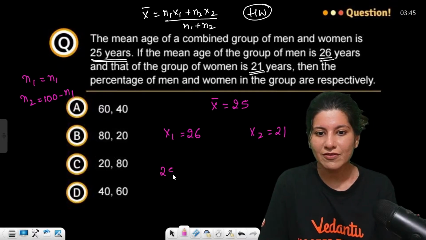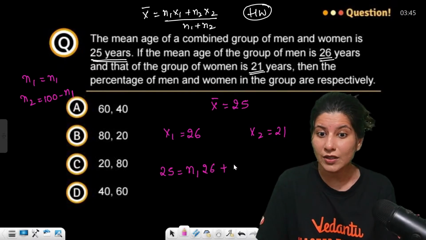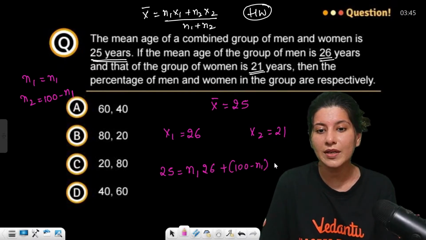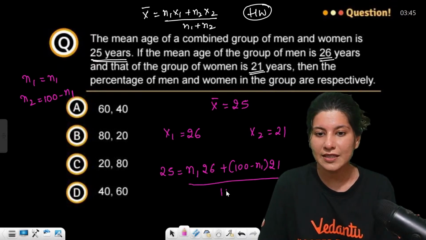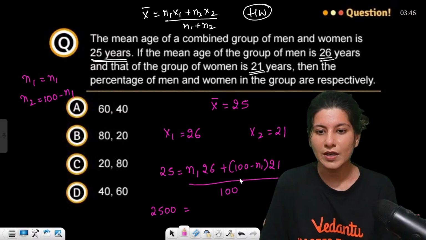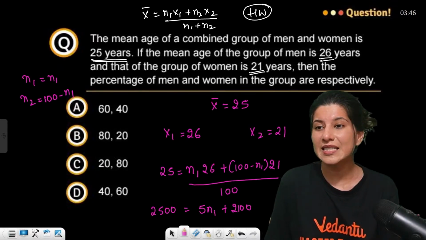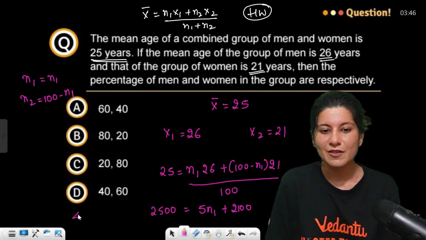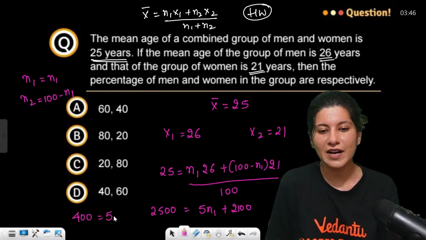So 25 is equal to n1 times 26 plus n2 times 21, upon n1 plus n2, which is 100. Here n2 is 100 minus n1. So clearly 2500 is equal to 26 minus 21, that is 5n1, plus 2100. Easy peasy lemon squeezy. Can you see? 400 is equal to 5n1. 5 eights are 40, so n1 is 80.